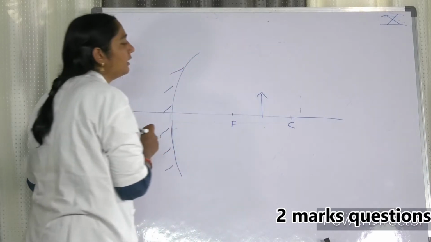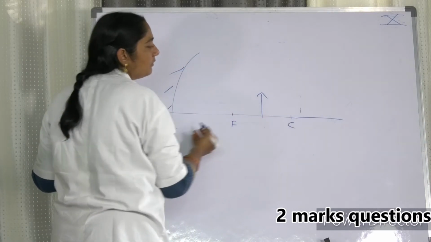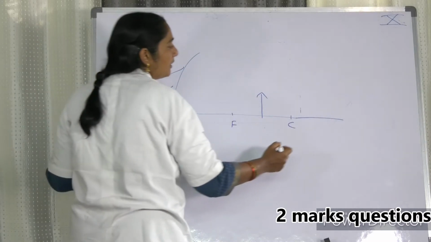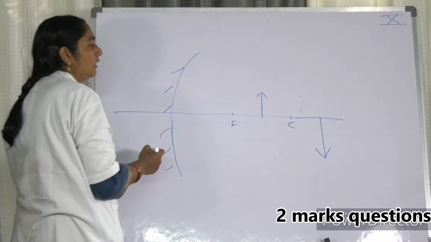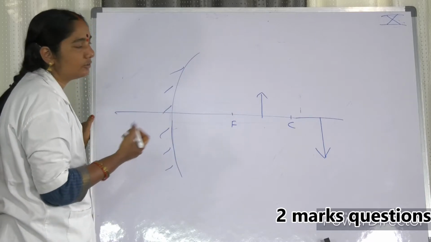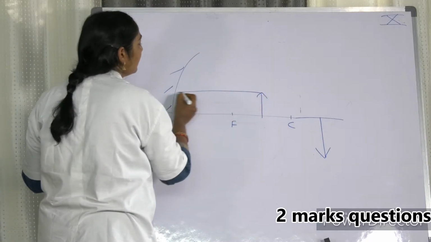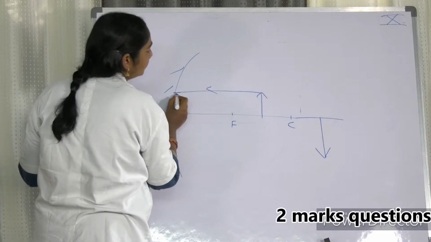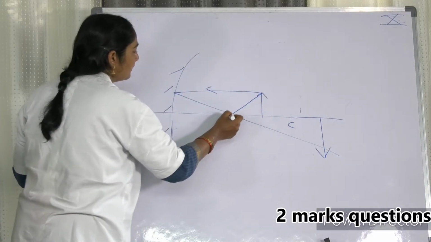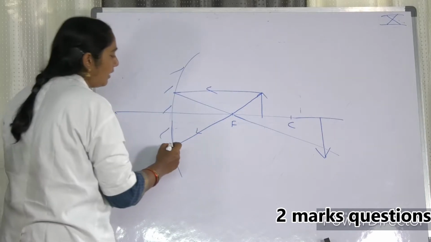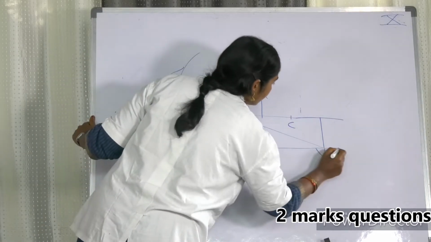This case is already known to you. When the object is placed between F and C, the image is formed beyond C and it is a magnified image. Please draw the rays. Number 1 ray goes through this, and the second ray, after reflection, goes straight.